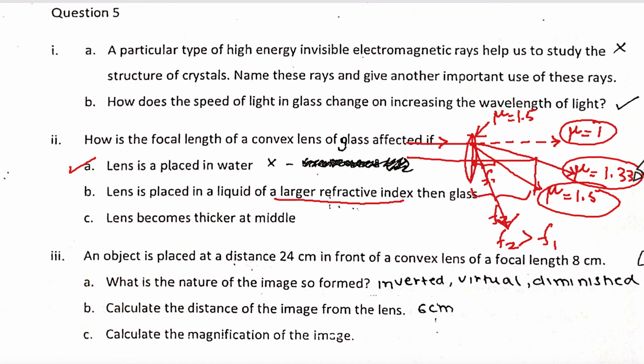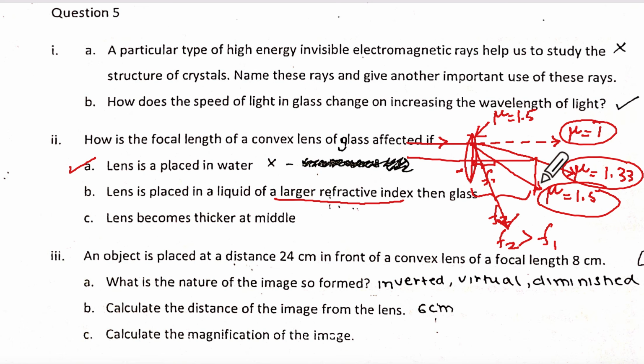So mu is lesser in the surrounding medium. Yeah. But over here, this mu is increasing, so it will go this way. Yeah, decreasing. The focal length will decrease. I'll come back to it though.